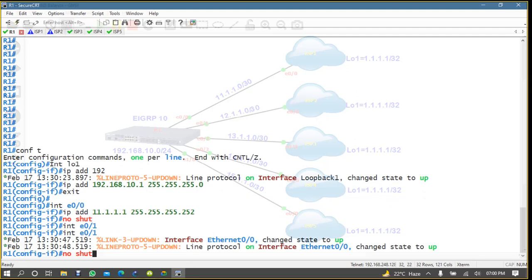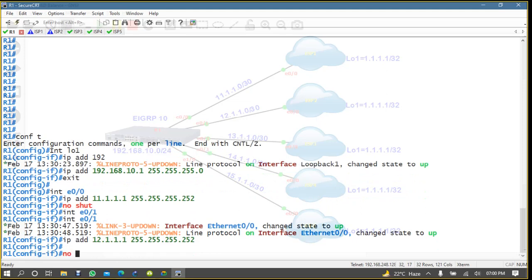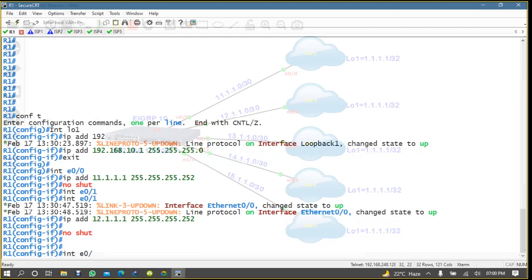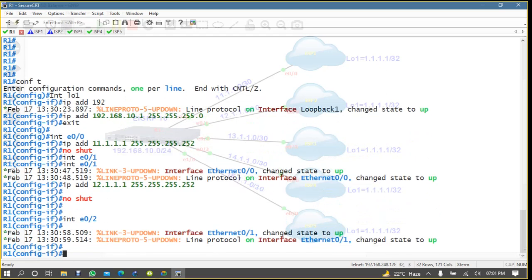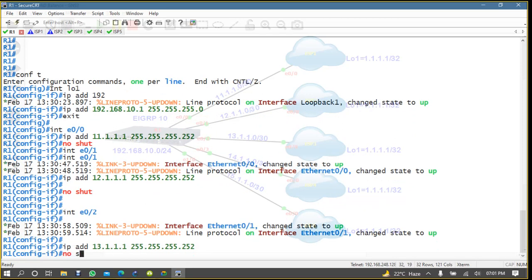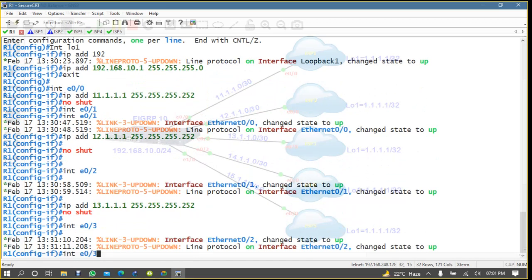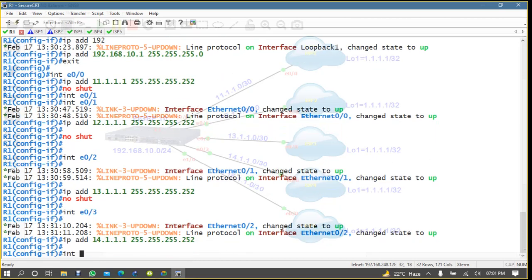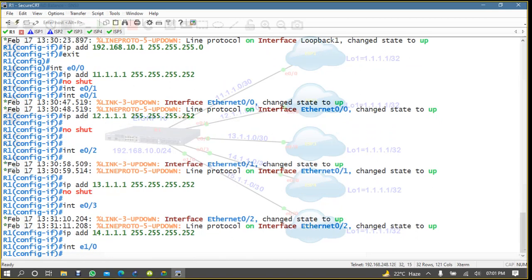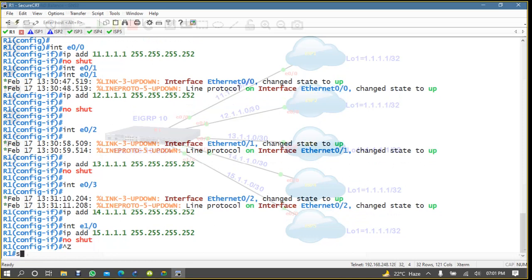E0/1, and then IP is 12.1, no shut, and then E0/2, IP address is 13.1, no shut, and then interface E0/3, IP address is 14.1, and then interface E1/0, IP address is 15.1, no shut.